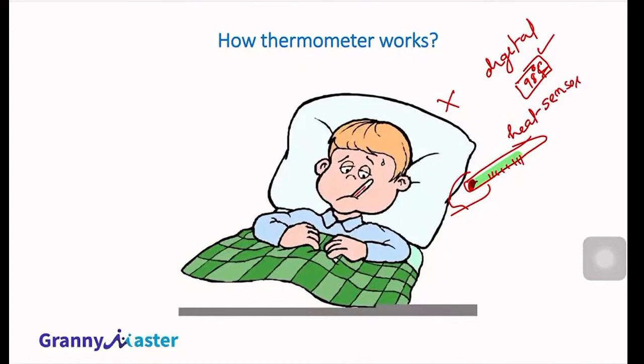And some of the thermometers that doctors are using now, they won't even touch you. The thermometer looks like a gun, and the doctor will point that gun into your ear. Then the temperature of your body will be displayed on the thermometer without touching. The thermometer will not touch your body. How do those kinds of thermometer work? It works on the basis of the infrared ray concept. That also you will study in your thermodynamics portion. So digitally, your thermometer measures the temperature inside our ear canal through infrared ray technology.